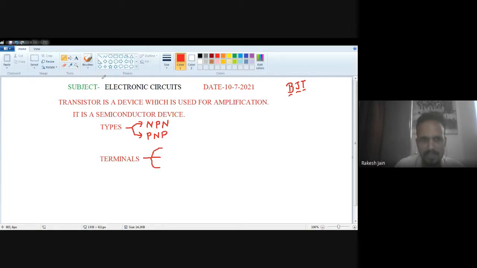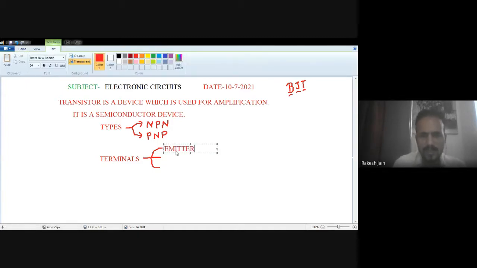Any transistor contains three terminals: one is the emitter, one is the base, and the third is the collector. The emitter provides the charge carriers. The base just provides the flow path between the emitter and the collector. And the collector is used to collect the charge carriers that are emitted from the emitter.